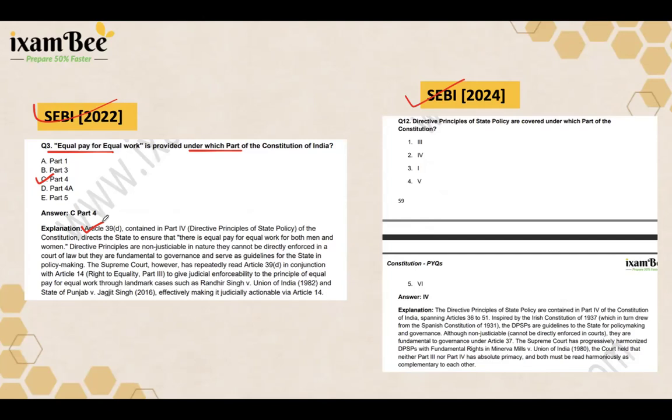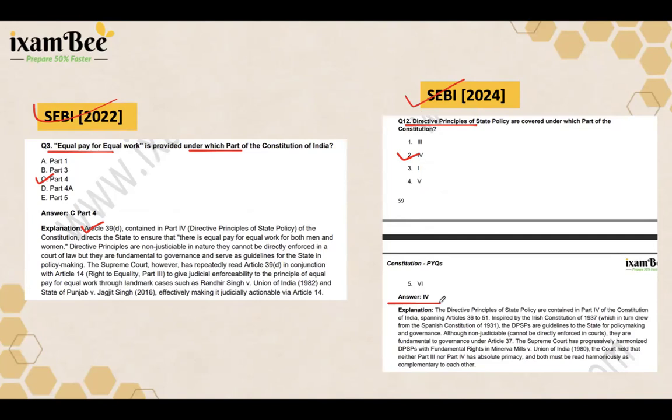Finally, the most important category was the Bare Act questions, right? Before I move to the Bare Act questions, there was another question regarding where the directive principles of state policy fall under which part of the Constitution, which was Part number 4. So you should also understand the broader scheme of the index and how the parts are organized within the Constitution.